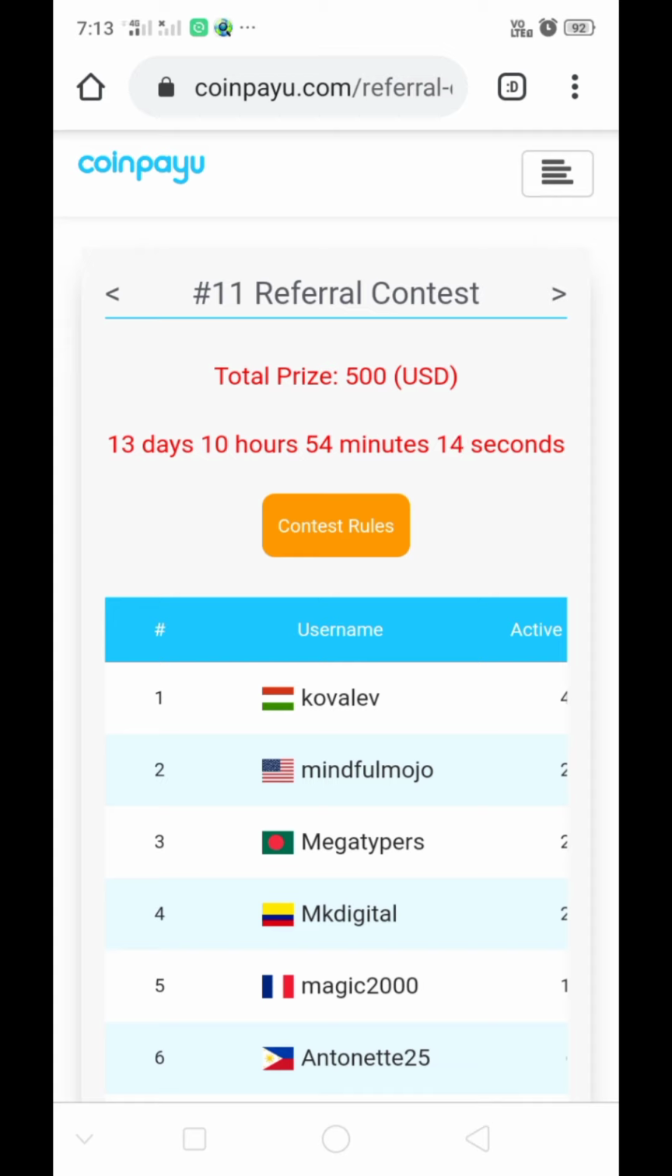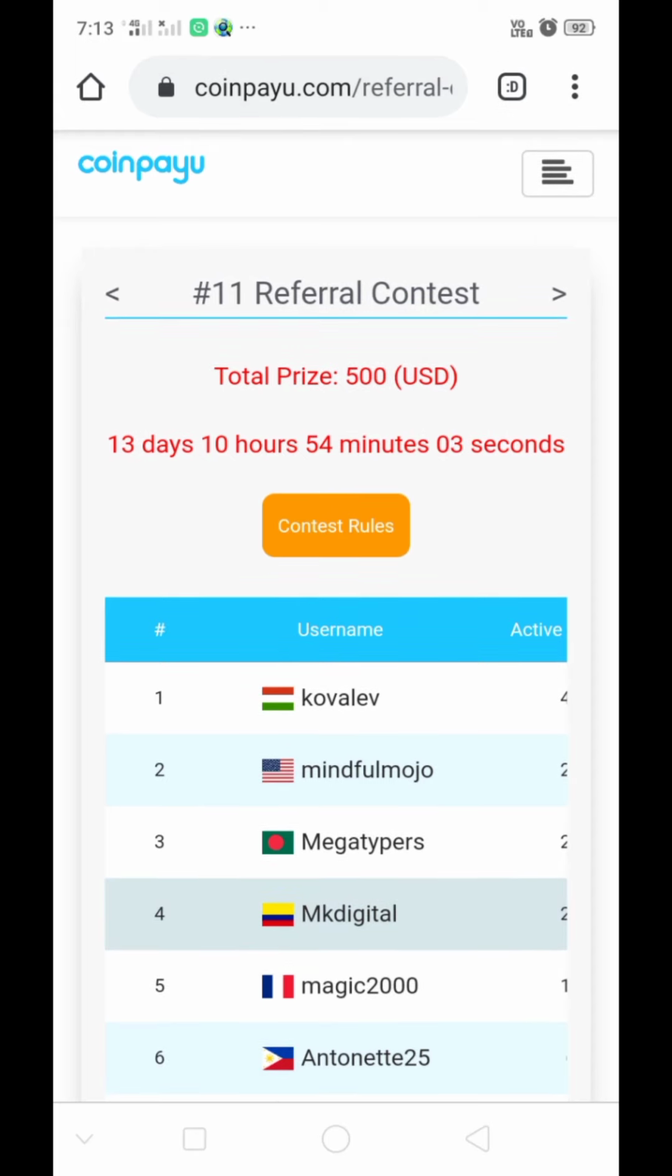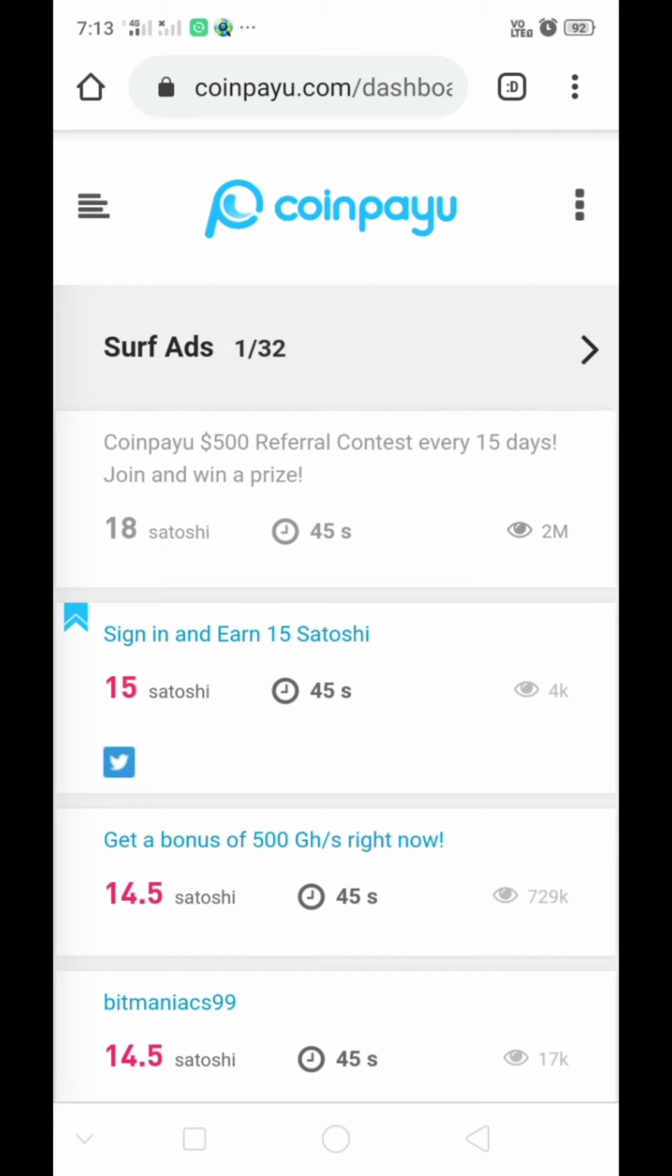It is very easy, guys. Just open and wait. After 45 seconds, go back. Now see there, Satoshis are added. Now click on another ad and wait. Your Satoshis will be added.